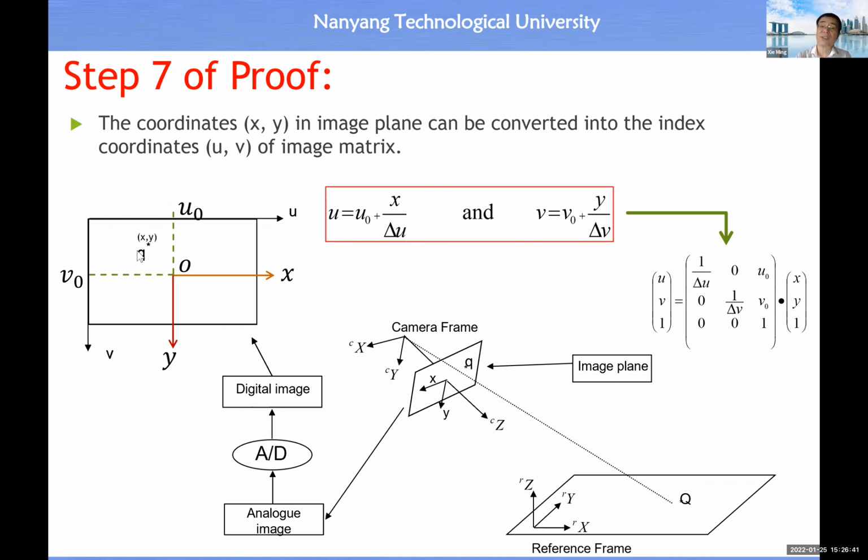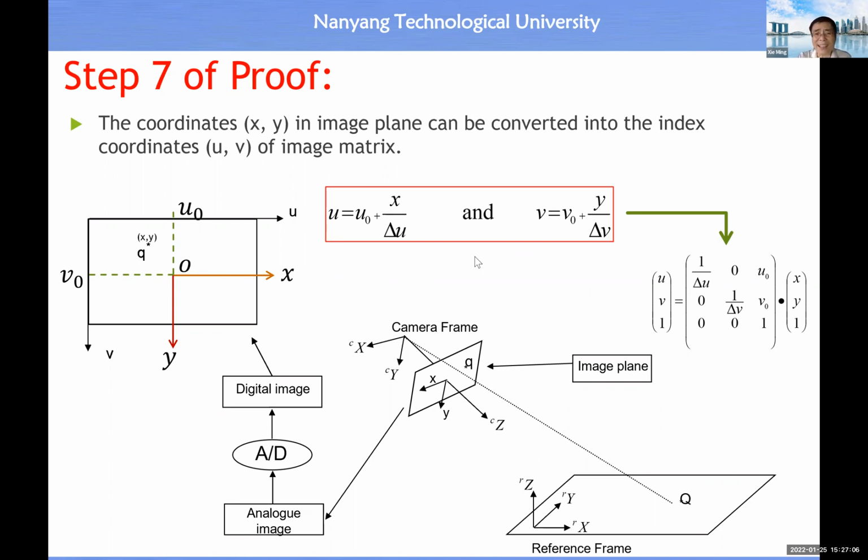Then Y will introduce extra rows, Y divided by the height of the row, okay? So then we have this relationship. Then the good news is you can combine these two equations into this matrix form, all right? So you can expand this matrix equation to recover these two equalities. Then you understand the transformation. So I just write down the result, so it's true.